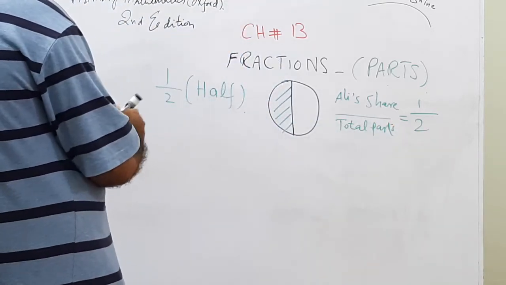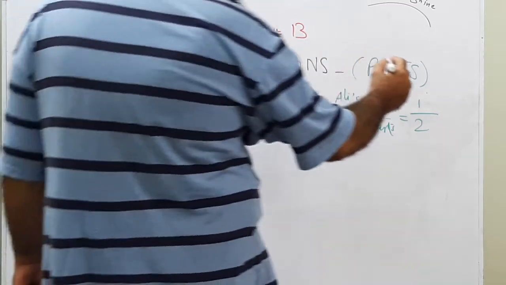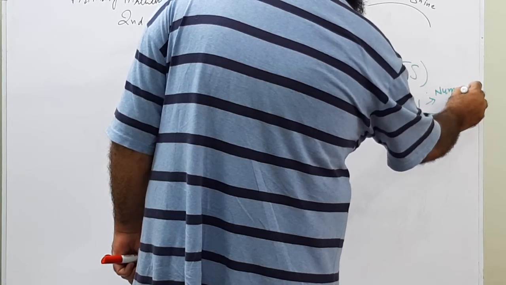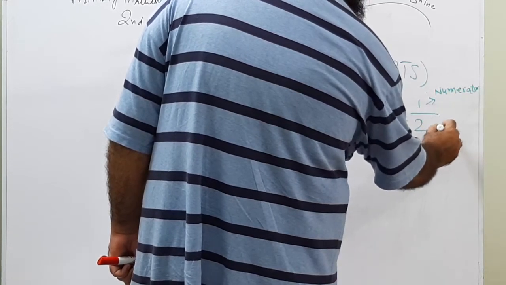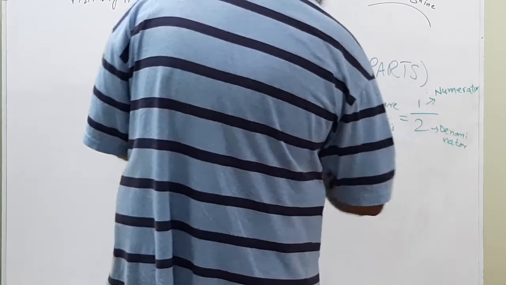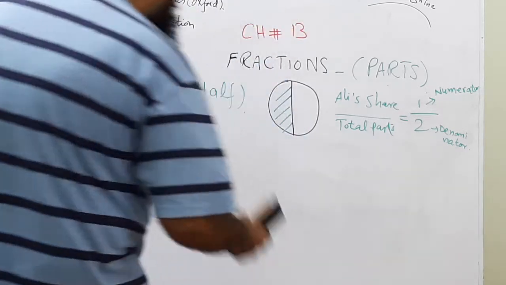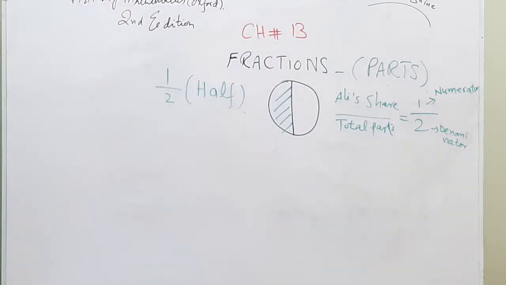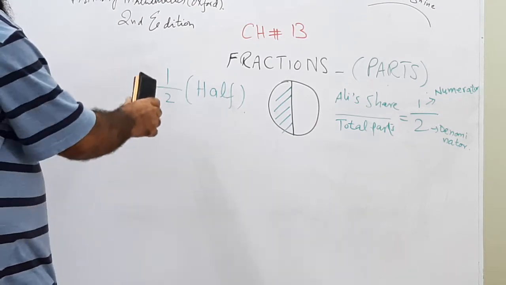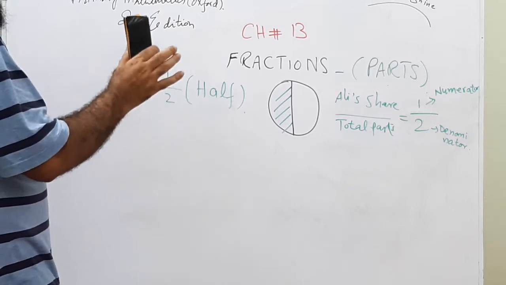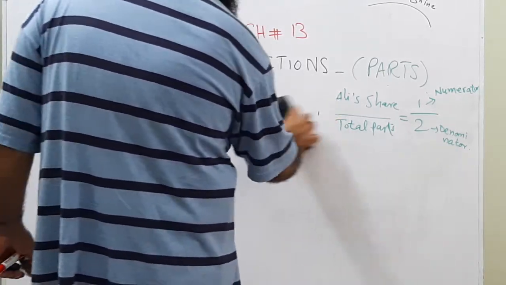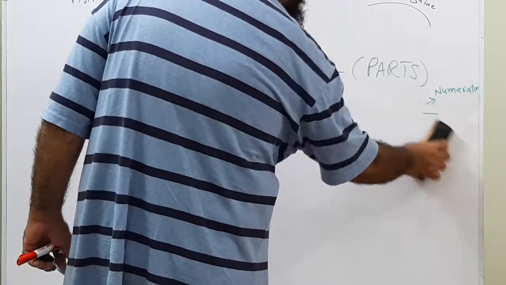We will again mention that this is the numerator and this is the denominator. So this is the point, that whenever you get one part out of two equal parts, you are getting in terms of fractions 1/2, and 1/2 is also known as half. So you got half of the share from that pizza or cake, whatsoever it is. So this was one point to remember, what is half and what is 1/2. Both are equal.